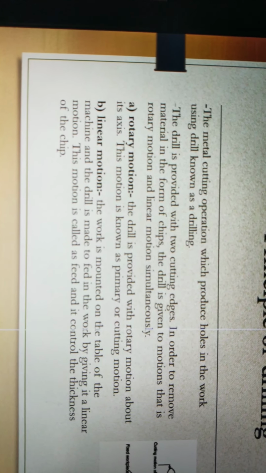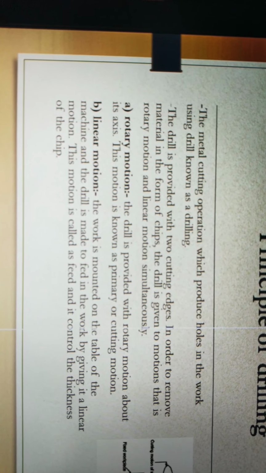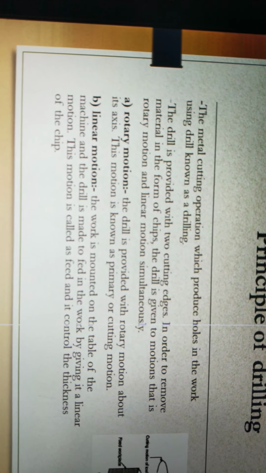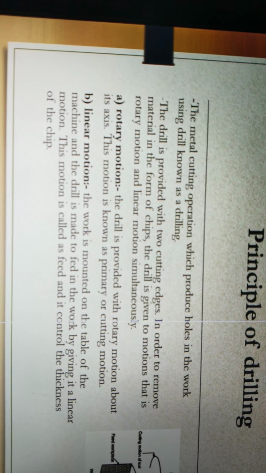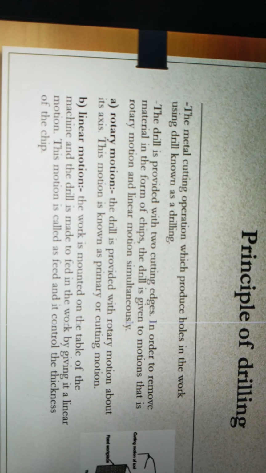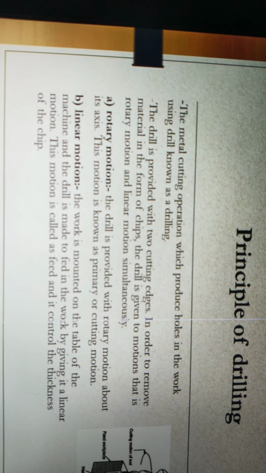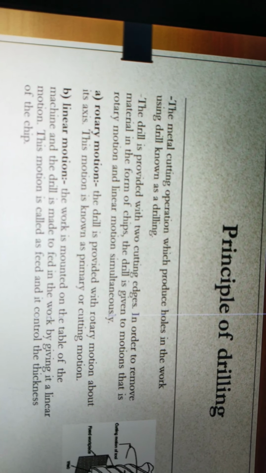Principles of drilling. The metal cutting operation which produces holes in the workpiece by using a drill is known as drilling. The drill is provided with two cutting edges in order to remove material in the form of chips. The drill is given two motions, that is rotary motion and linear motion. Rotary motion: the drill is provided with rotary motion about its axis.